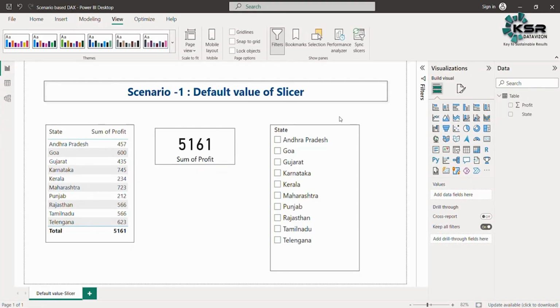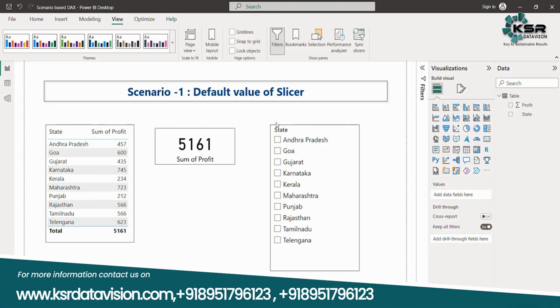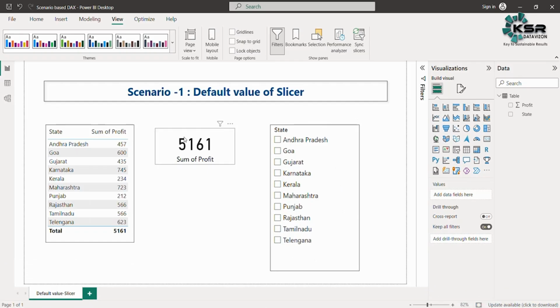So when you're building a report, the client wants that on the report, the card should display Maharashtra state profit first, without any selection of the slicer. And when the user selects some other state, then accordingly the values must change. So is it possible? The answer is yes. We can do it for sure. So let's start and check how we can build it.